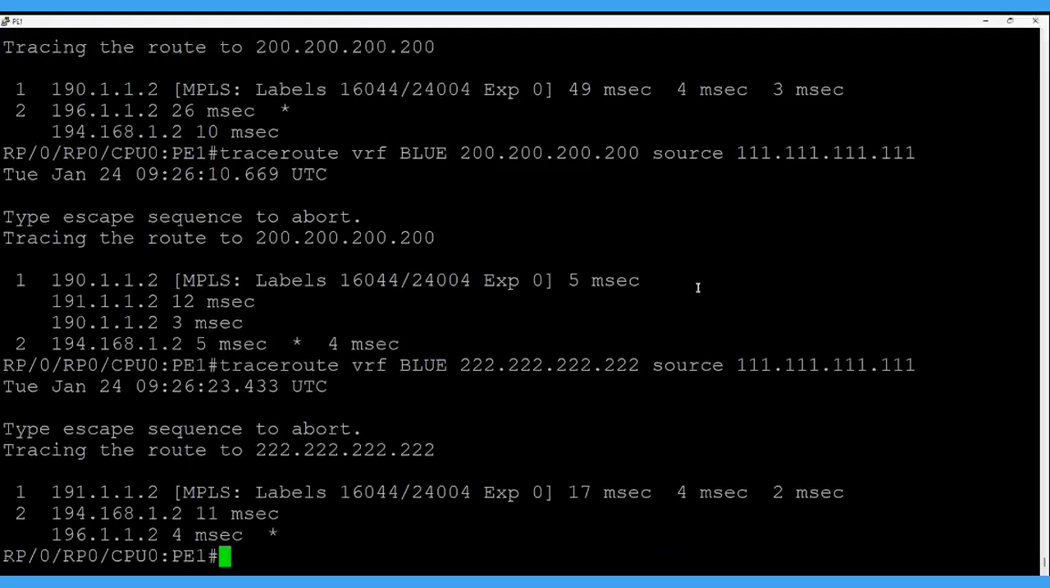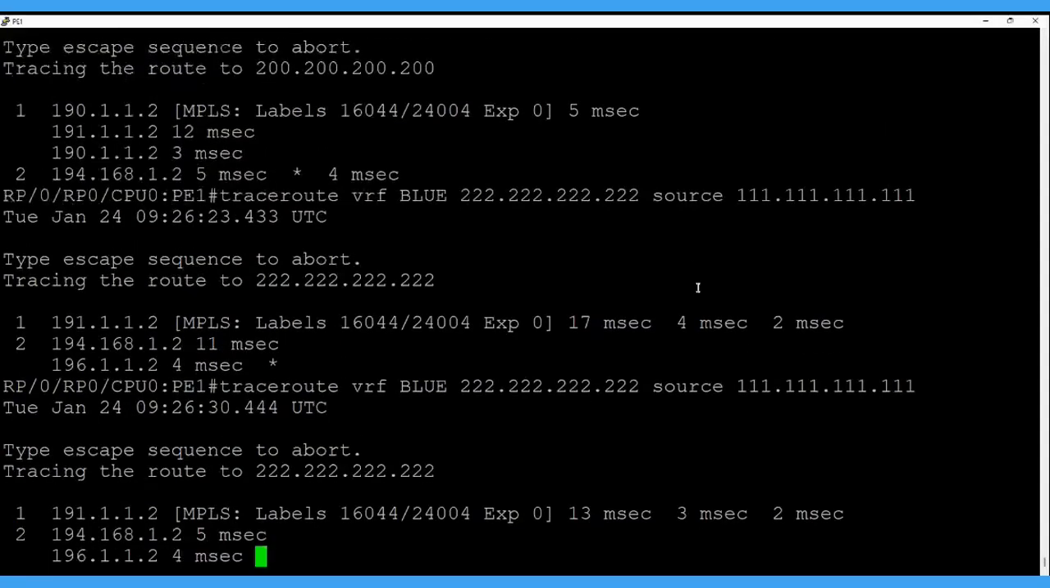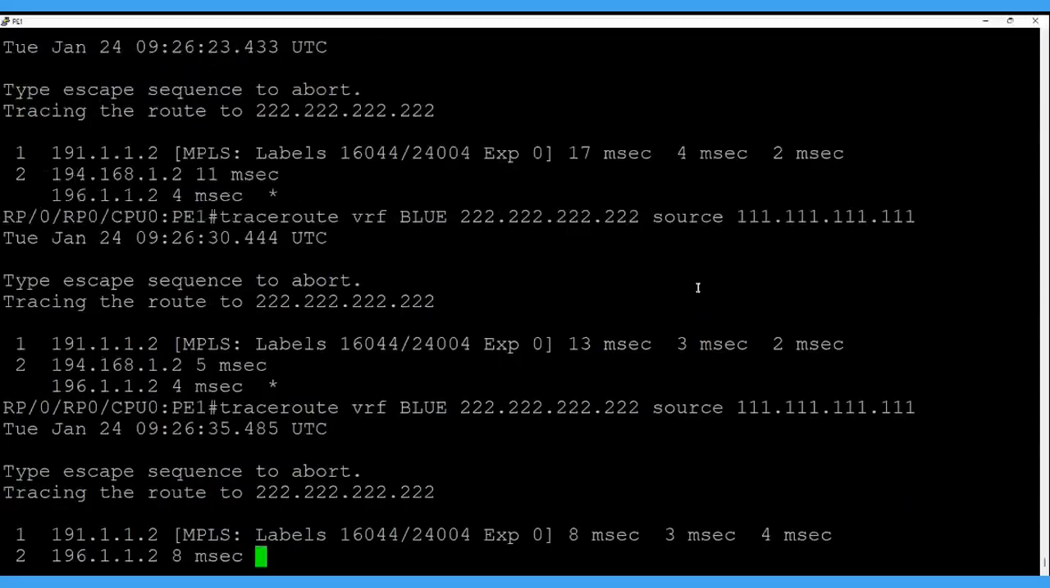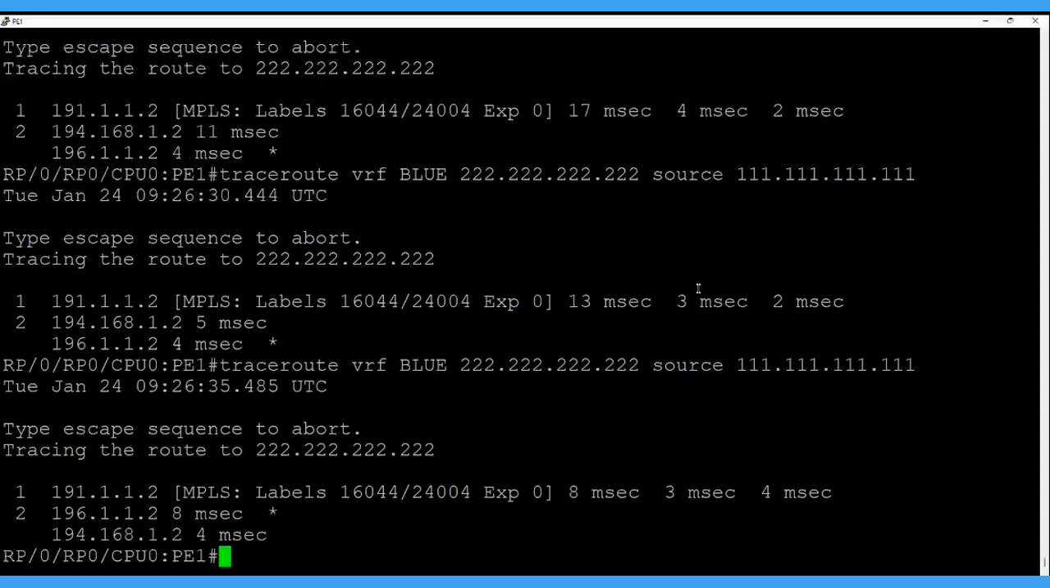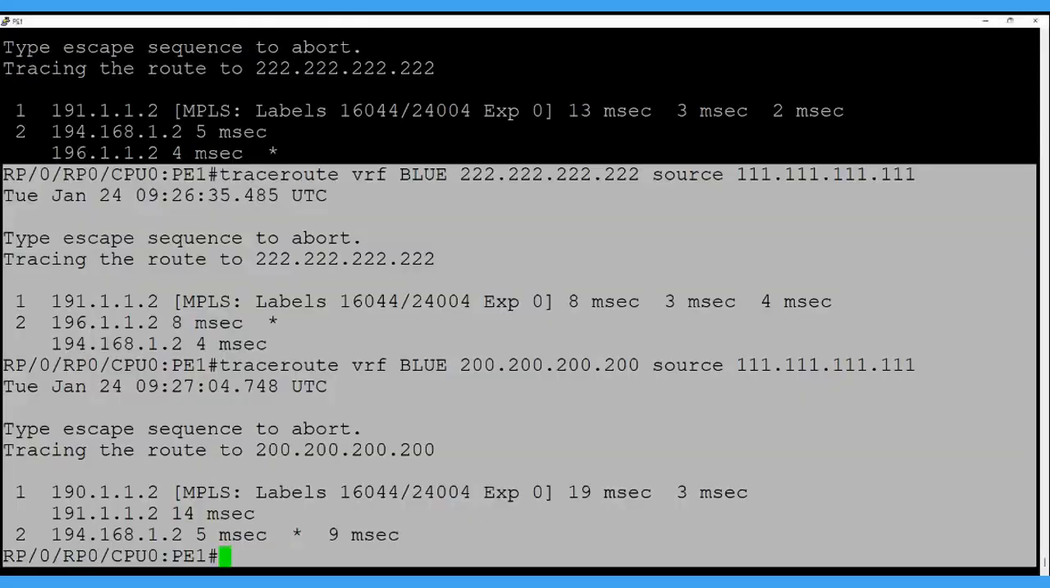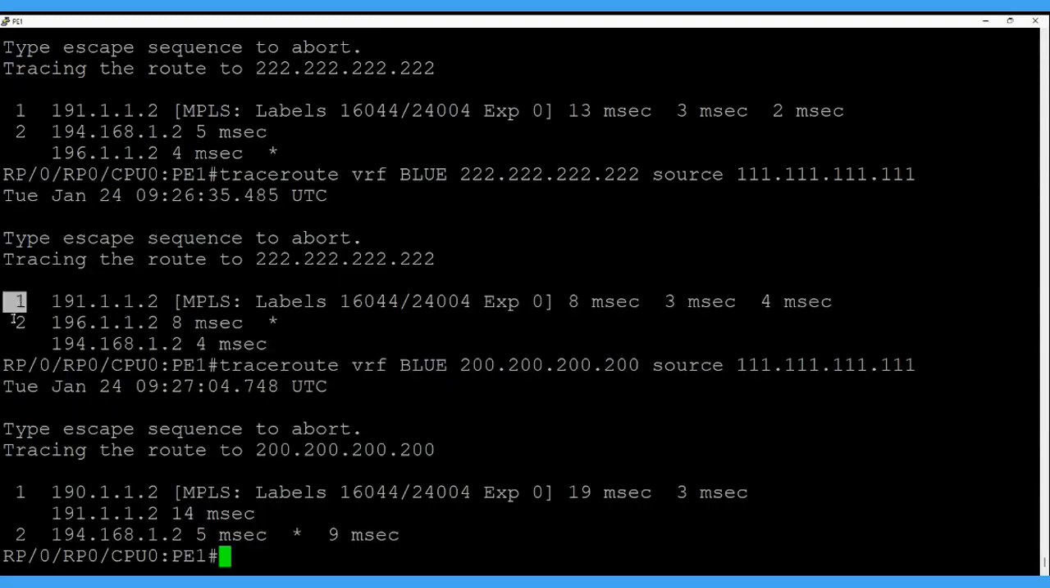Both paths are almost taking the correct route. Okay, so let's jump to the configuration part. In both cases, it's taking 2 hops to reach PE2 behind the customer networks. So for 222 it's 2 hops, 1, 2, and for 200 also 2 hops, 1, 2.